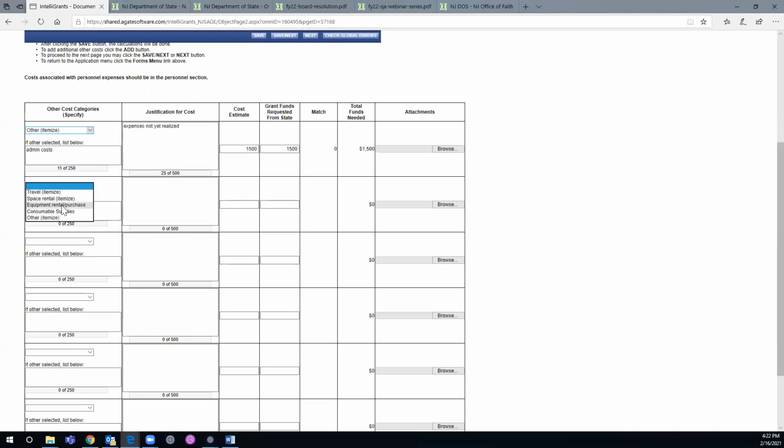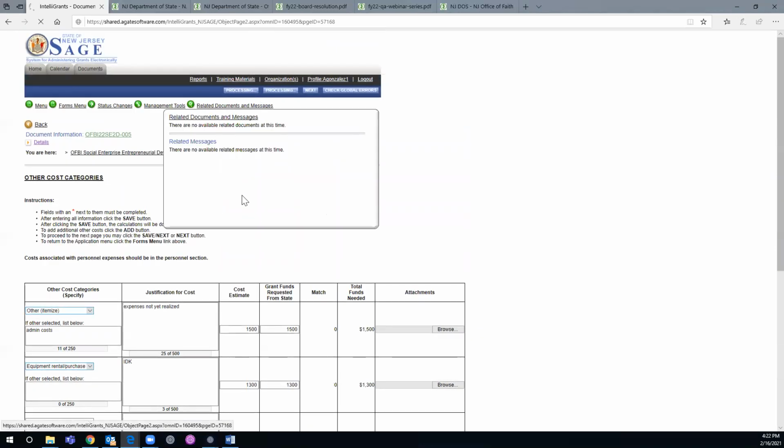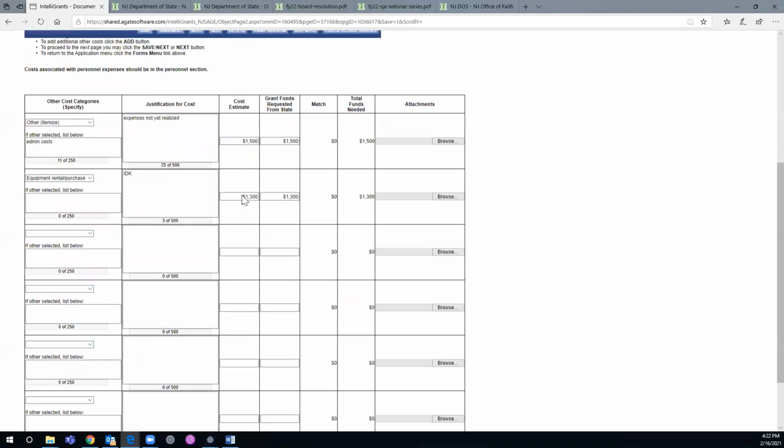Let's say you want to purchase some type of equipment. I don't know what that equipment might be. Let's say it costs $1,300. You're going to charge the grant $1,300, and then you go up to the top and click save. All right, so that saved it.